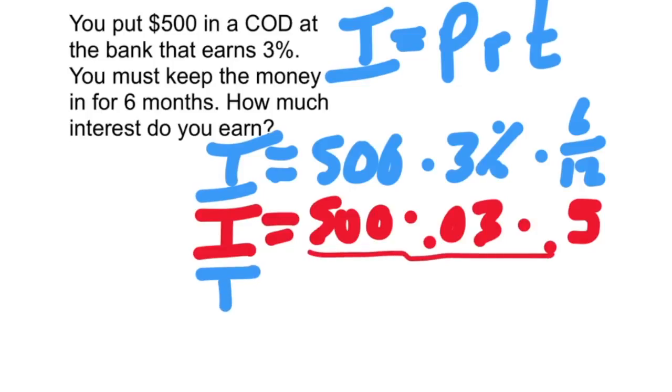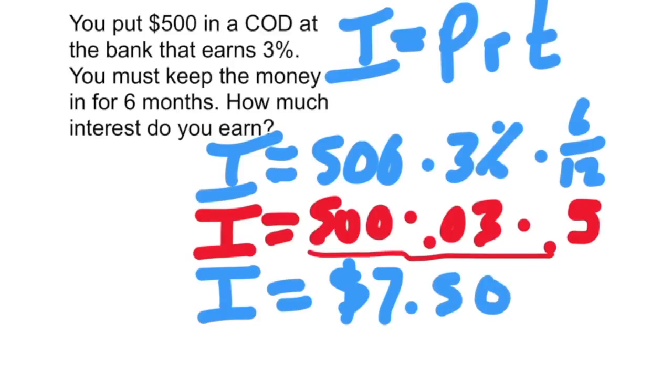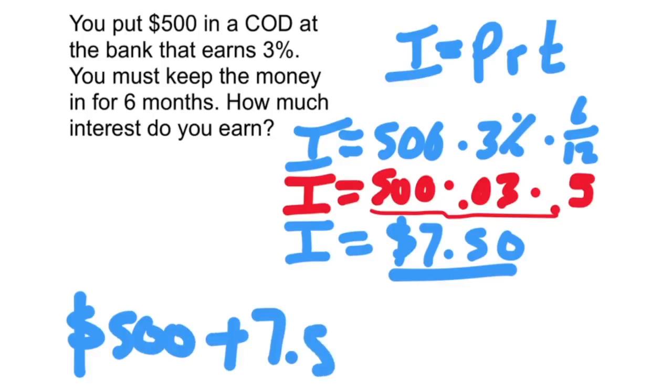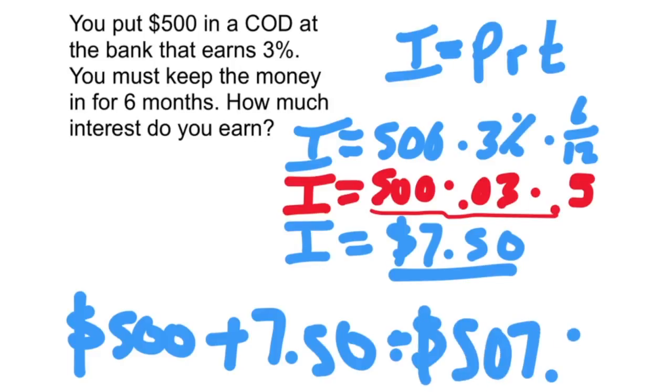So in this case, I is equal to $7.50. That's all you made from this certificate of deposit. So at the end of the 6 months, they will pay you back your $500 plus the $7.50 interest for a total of $507.50.